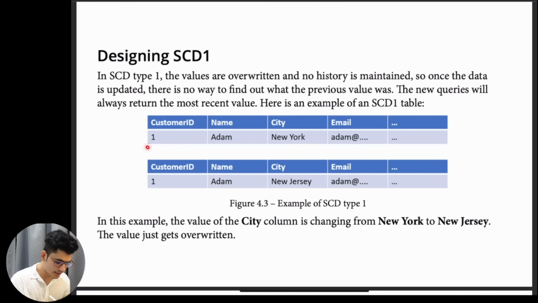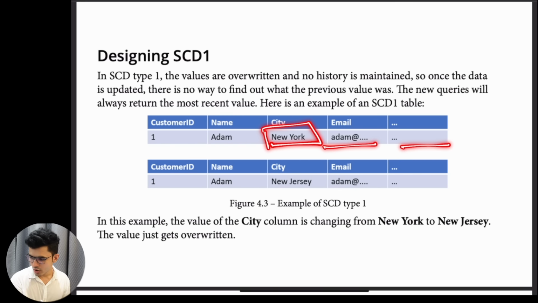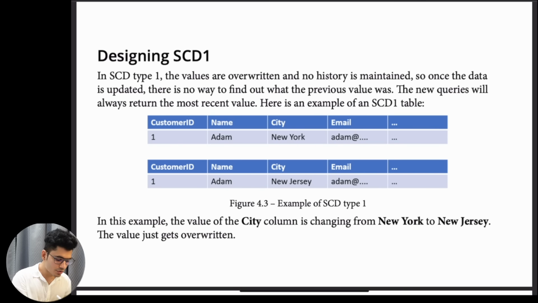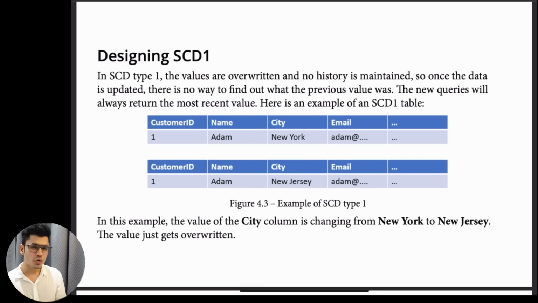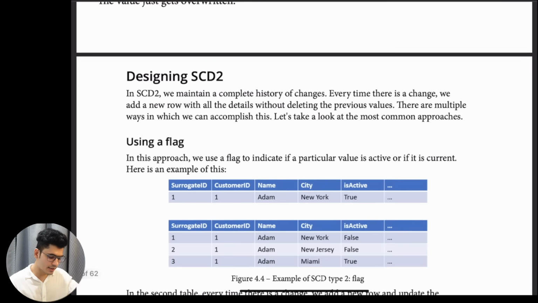Once the data is updated, there is no way to find what the previous value was. As you can see, the customer ID is 1, the name is Adam, and currently he is living in New York City, and there's an email and all of the other columns. After this, if we use SCD1, we will directly replace New York with the updated New Jersey. The city column is changing from New York to New Jersey, and the value is just getting overwritten. So if we want to find what the previous city of this user was, we won't be able to do that because we are just overwriting this. You can use this for some use cases, but then let's look at SCD2.